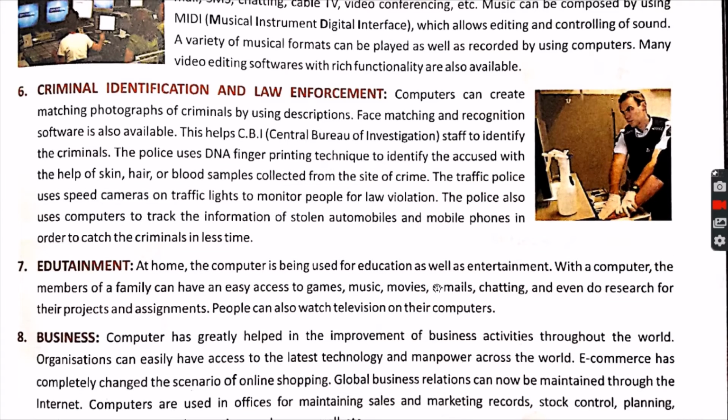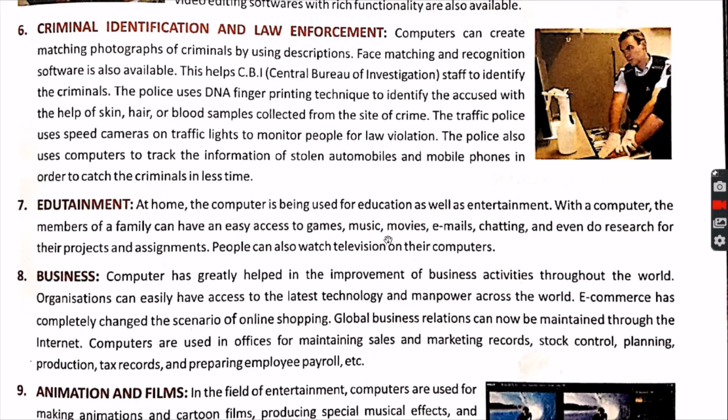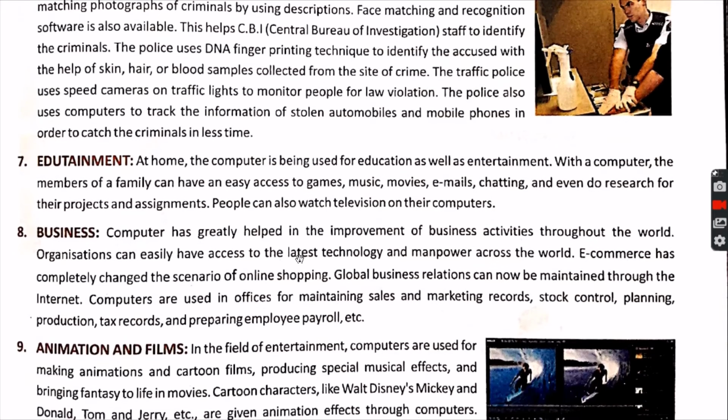movies, then you can have different types of things, and then you can learn how to operate the computer, how to study, how to answer the question, how to communicate, how to write. All these things are there with the help of computer.